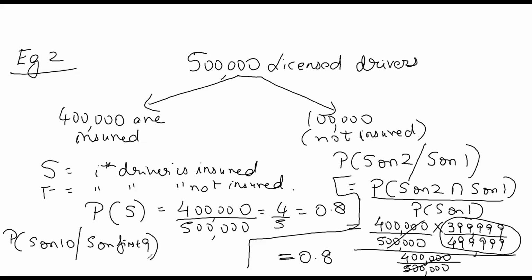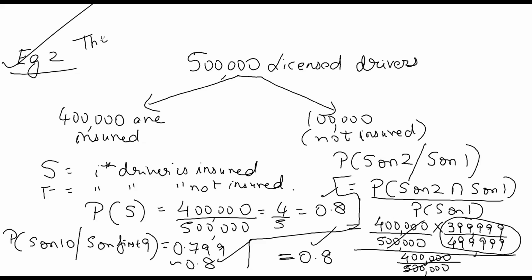What's the probability that the 10th driver is also insured given that the first 9 drivers are also insured? You will observe it will also come out to be 0.799, which is approximately 0.8. So you can see it's coming out to be 0.8 throughout. That means I can say that trials are independent of each other. That means this is a binomial experiment.